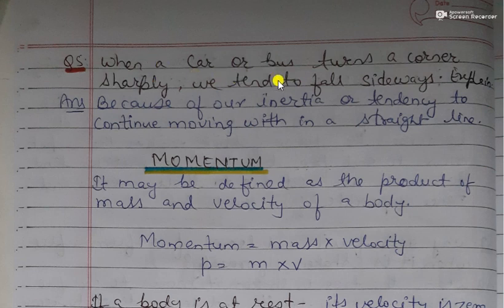Now, when a car or bus turns a corner sharply, we tend to fall sidewise. It is also due to our inertia, or tendency to continue moving in a straight line. We know that inertia is the property of the body to remain in rest or in a state of uniform motion in a straight line. So that's why when a car or bus turns a corner sharply, our body wants to continue in the straight line. That's why we fall sideways.